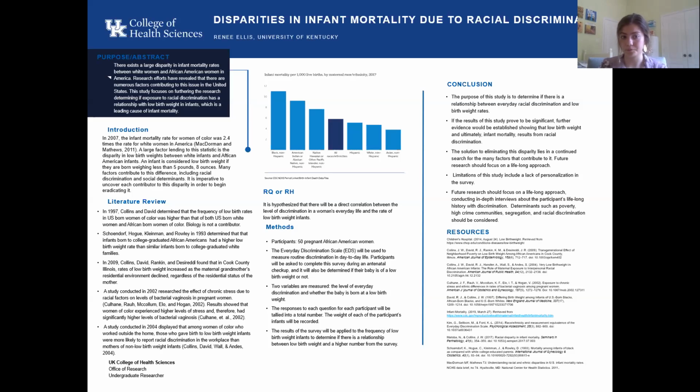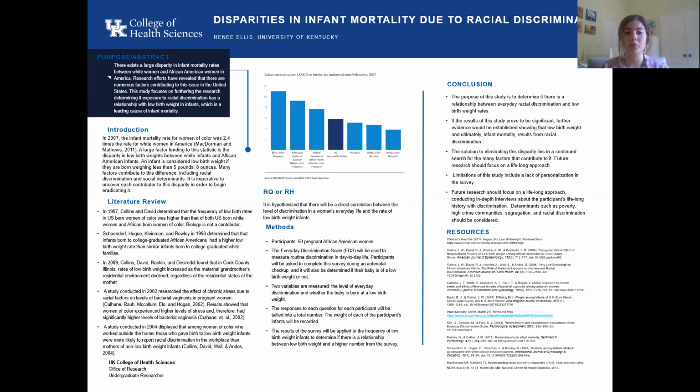Furthermore, in 1993, Schoendorf, Hoag, Kleinman, and Rowley determined that infants born to college-graduated African Americans had a higher low birth weight rate than similar infants born to college-graduated white families.